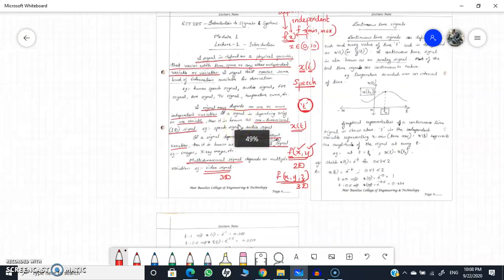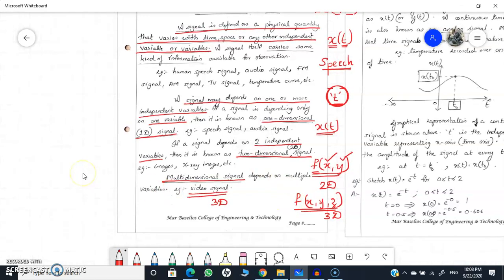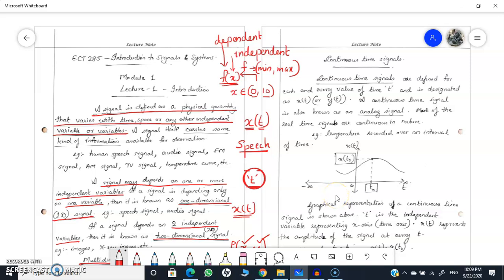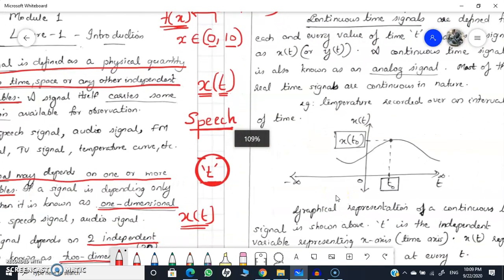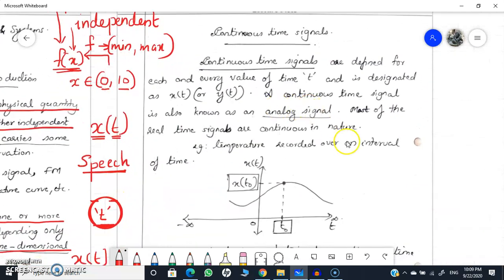Now you can see here which is the most fundamental classification of a signal, that is actually continuous time and discrete time signal. Okay, so here you can see what is a continuous time signal. So continuous time signal in the sense that suppose you have a signal x of t and this x is defined for each and every value of t. So that is the meaning.